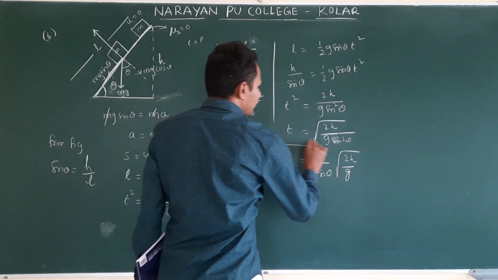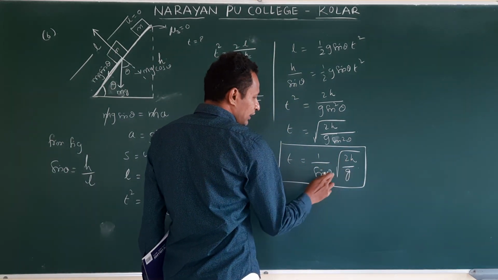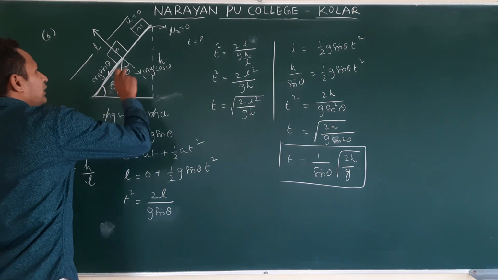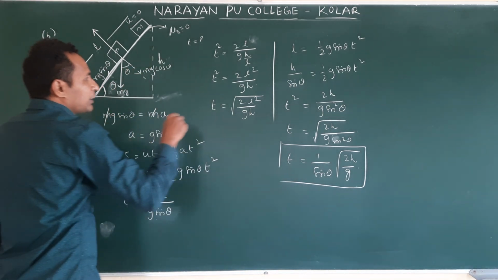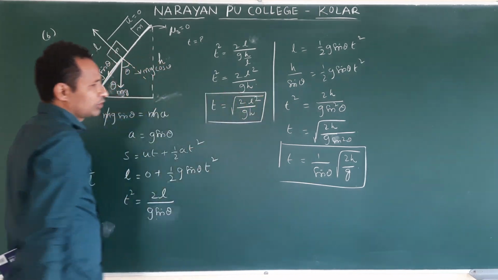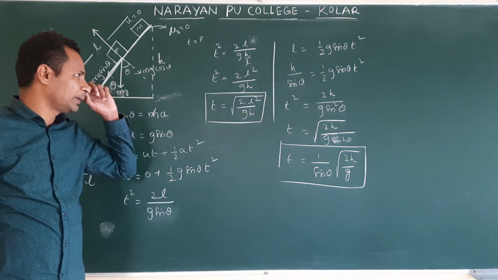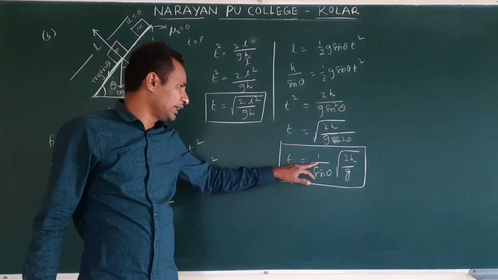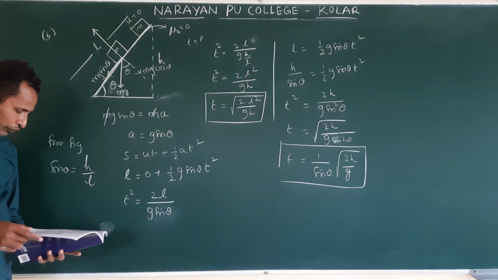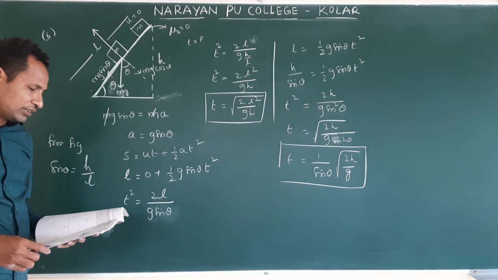The difference is, this is only in terms of h, sin theta and g, because in the question they have given only theta, h and g. If we have the length of the inclined plane, this will be the formula. If they provide length and h, time is this one. If they provide only height and theta, this is the formula. It depends on the question what we are using. Clear? Next, seventh one.